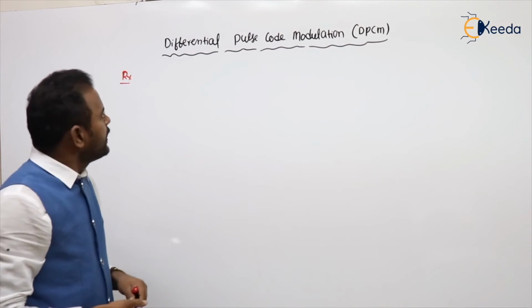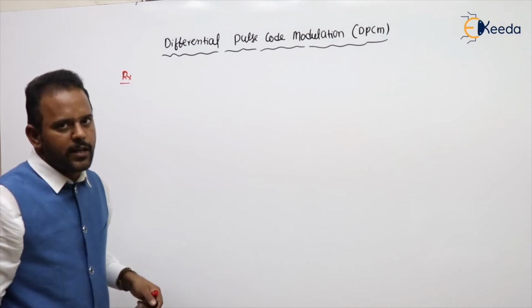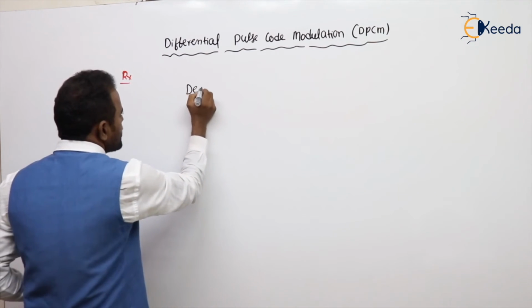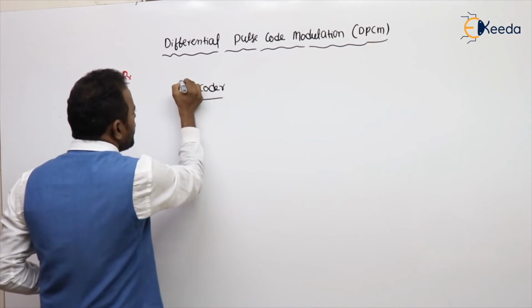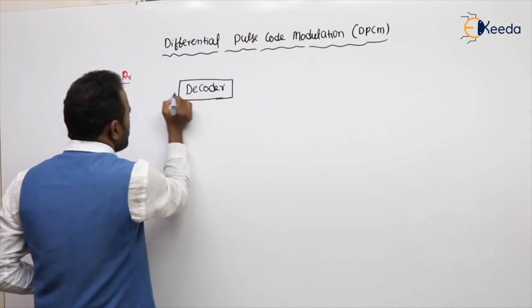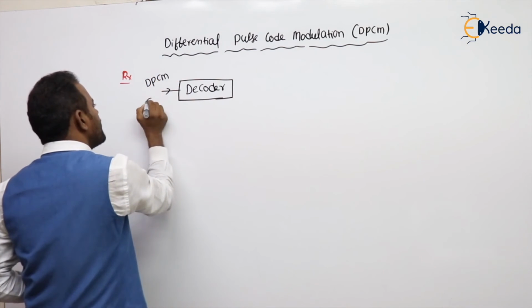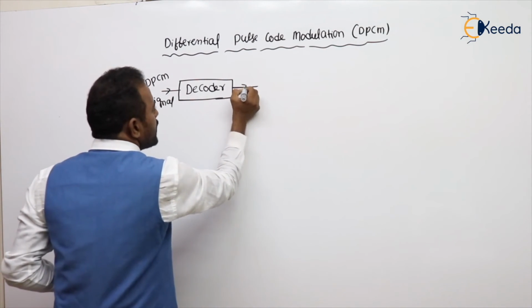Now see the DPCM receiver block. What is the last block in the transmitter? We know, the encoder. So here the first block is the decoder. What is the input of the decoder? The output of the encoder, which is nothing but the generated DPCM signal. What is the output of the decoder?